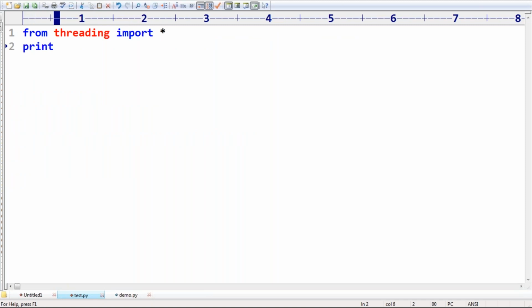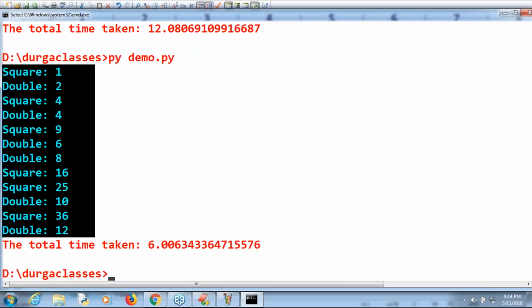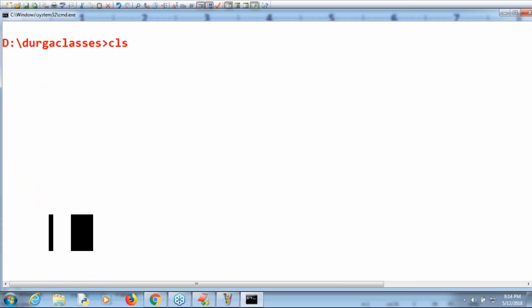Remember, print the name of the current thread. Can anyone tell how to print the current thread name? Current_thread().getName(). Like this I'm taking. What is the output we are going to get by default? Running python test.py, we get MainThread.